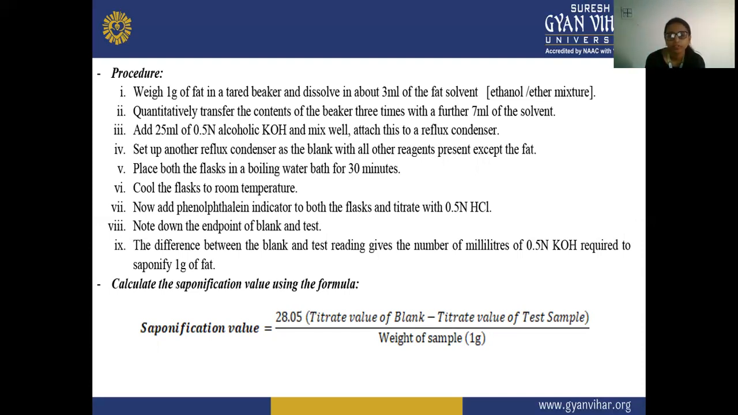After that, we have to add 25 ml of 0.5 normal alcoholic KOH, mix it well, and attach it to a reflux condenser. Then we set up another reflux condenser as a blank with all other reagents except the fat. We do not use the fat here. So we place both the flasks in a boiling water bath for 30 minutes.